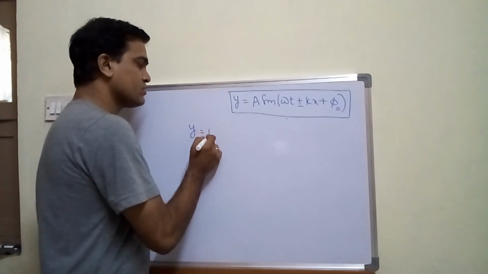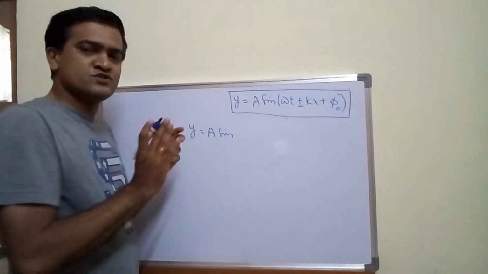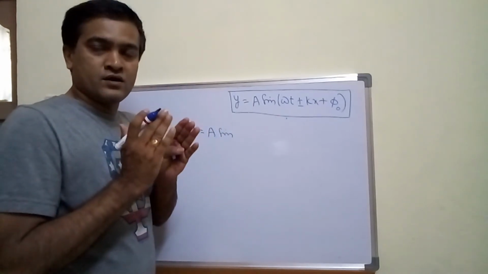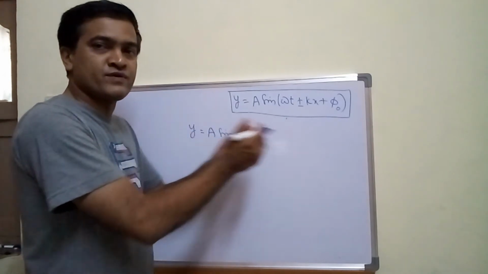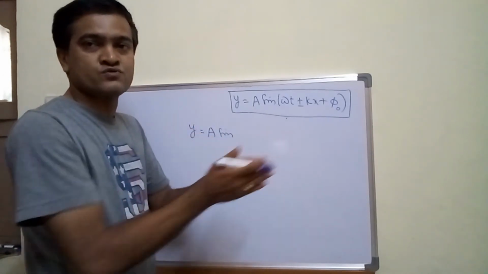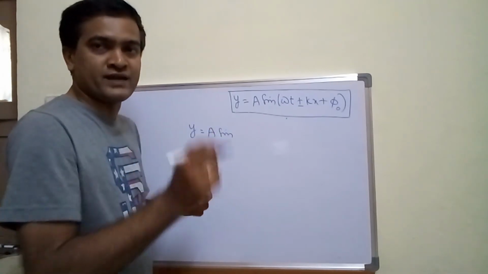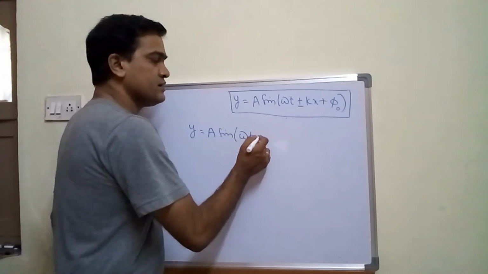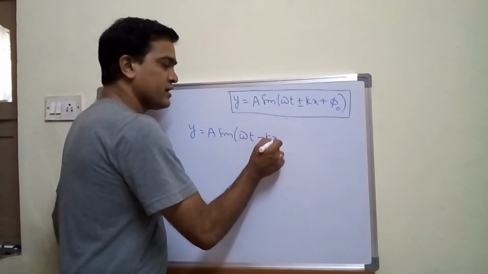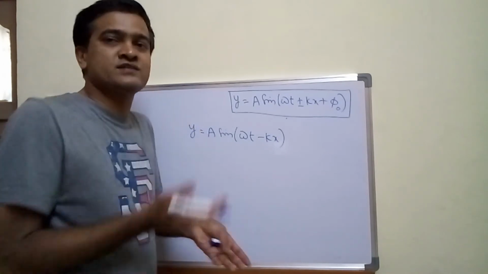y is equal to a sin. I am considering a general equation, and I'll show only towards the positive x direction, that is, the wave is advancing towards the positive x direction. Then I take the sign convention as minus. So a sin(ωt − kx) is the general formula, and I am not considering a phase here.